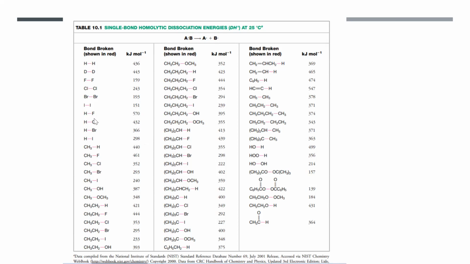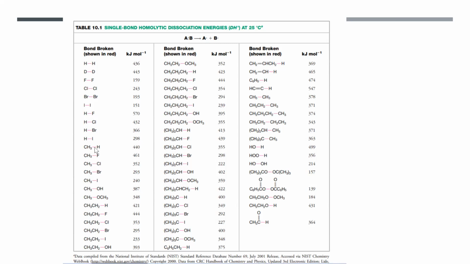And you notice here, for example, HF, HCl, HBr, HI, producing F dot, Cl dot, Br dot, I dot. The more polarizable your atom is, the lower the bond dissociation energy. The same way here, you have your CH3F, CH3Cl. I hope my slides are clear. The smaller your bond dissociation energy, the more it is an indicator that the radical formed from this process, the I dot, is actually more stable.